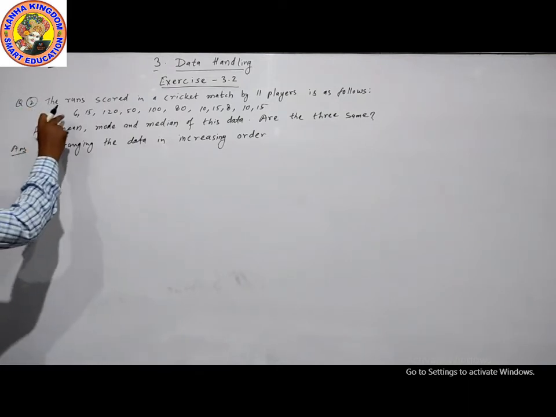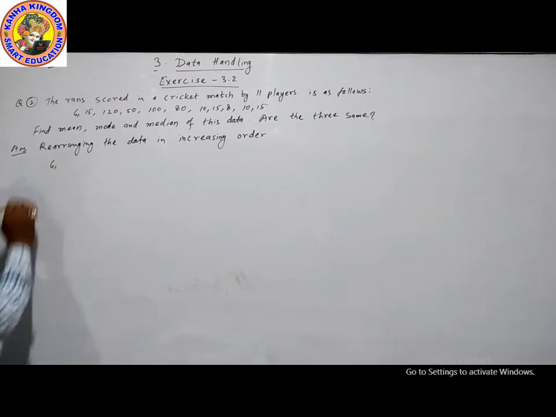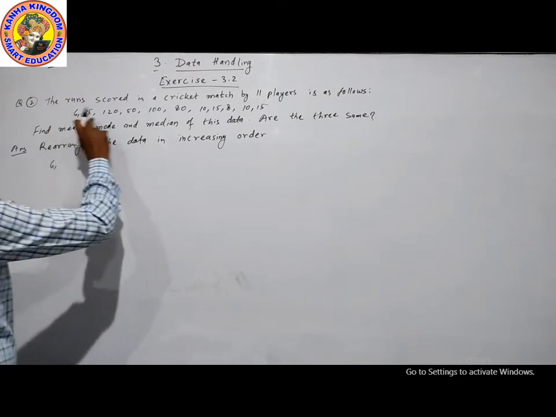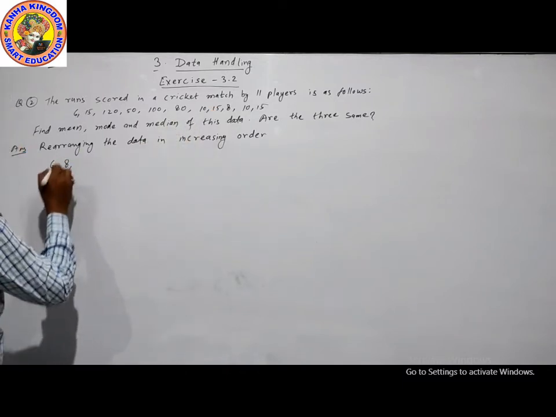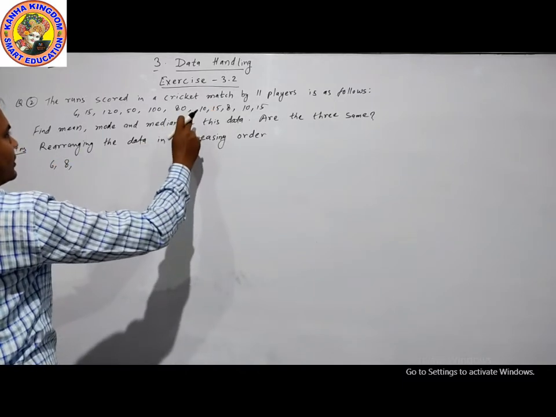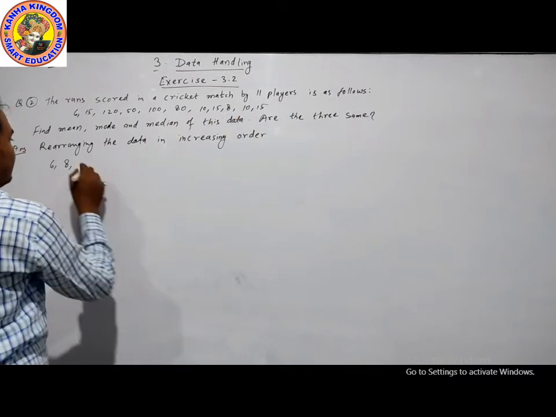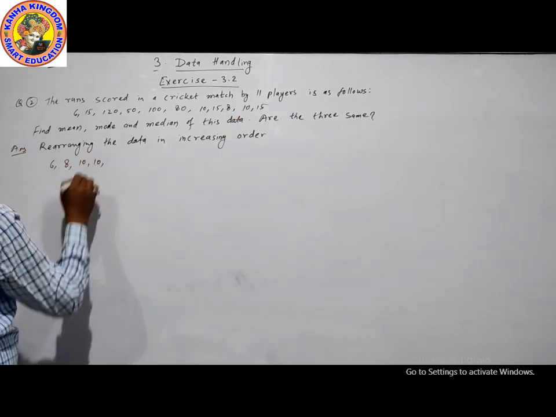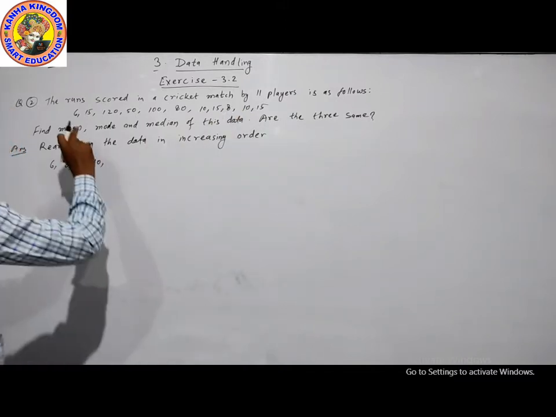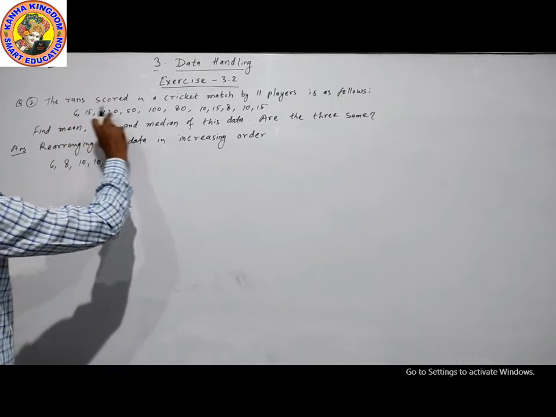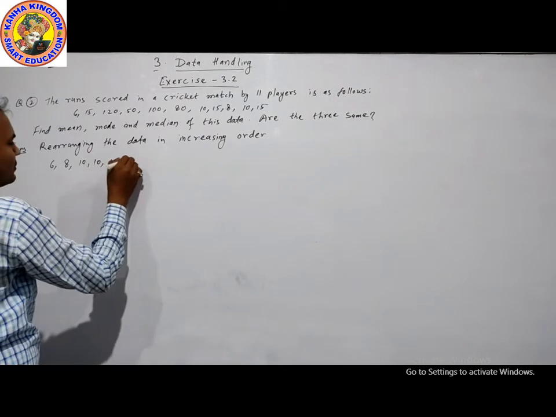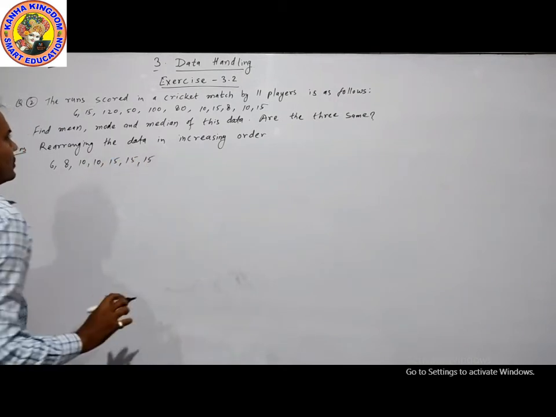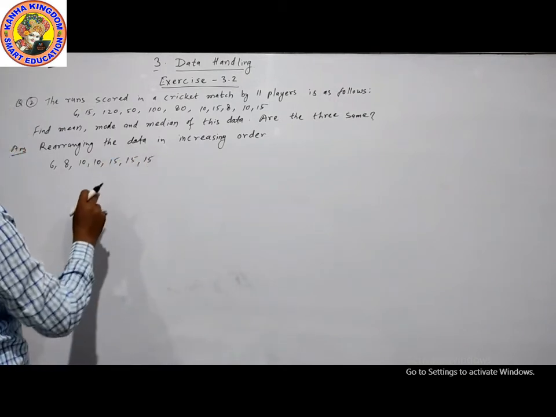The lowest digit is 6. Now, after 6, there is 8. After 8, 10 and 10, two times. Then 15, 15, 15. 15 is 3 times. After 15,